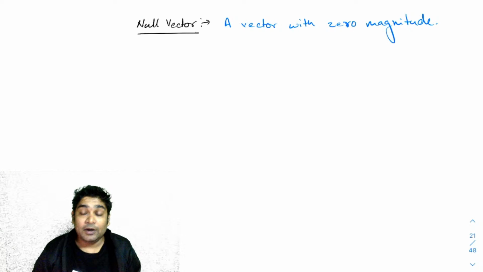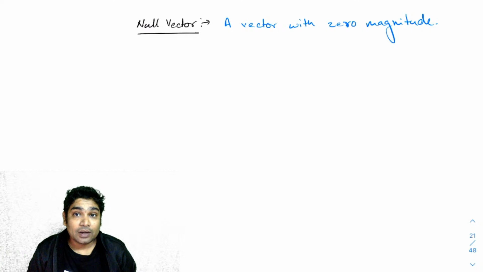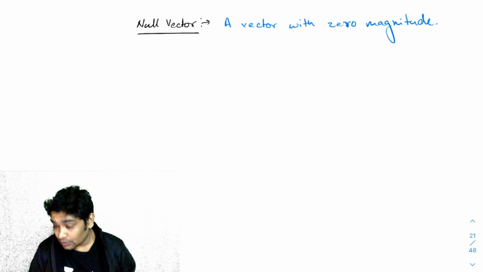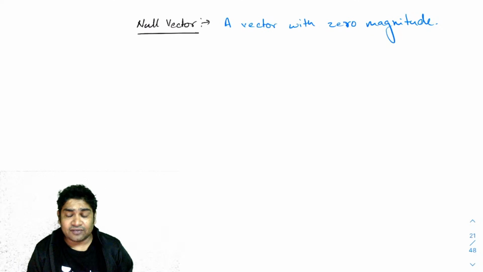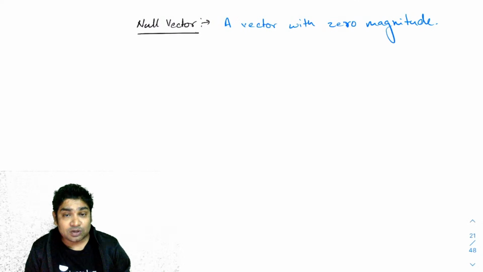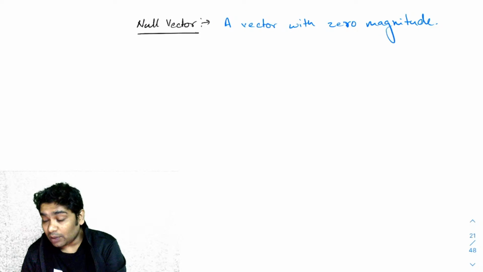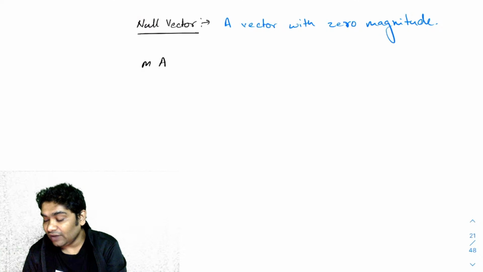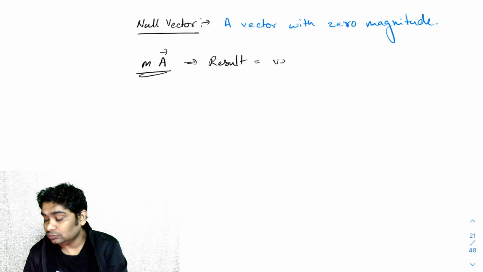Right. Now, why do I need this vector? The reason we need this vector is that whenever you're adding two vectors or subtracting two vectors, the answer has to be a vector quantity, right? Or whenever you're multiplying a scalar with a vector, the result would be a vector. Similarly, a plus b or a minus b, your result has to be a vector.